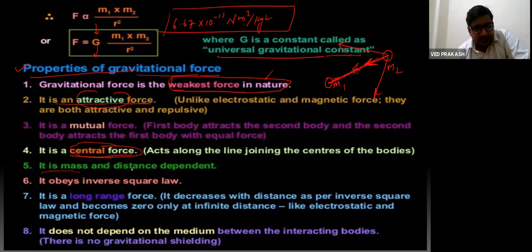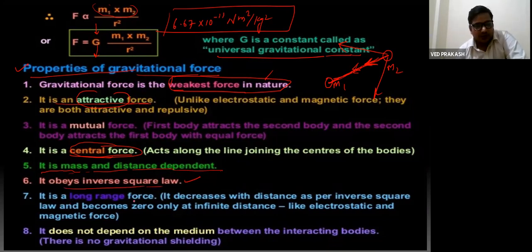It is mass and distance dependent. We have already discussed this. This force is directly proportional to the product of the masses. So it is mass and distance dependent. It obeys the inverse square law because it is inversely proportional to the square of the separation between them.